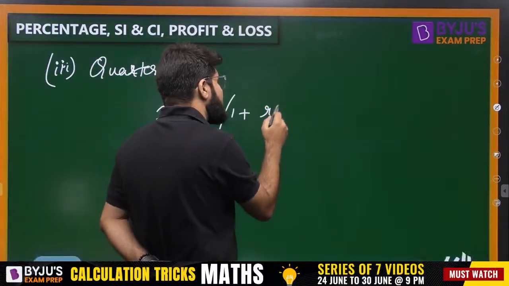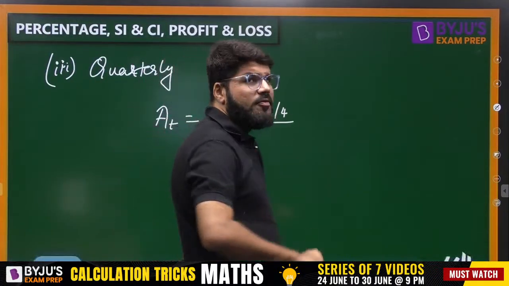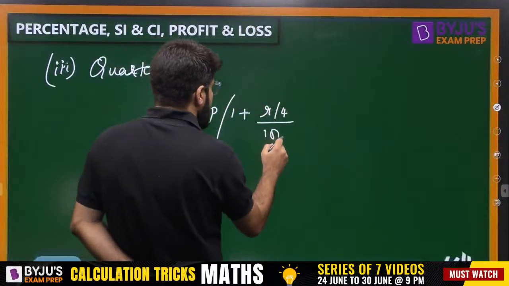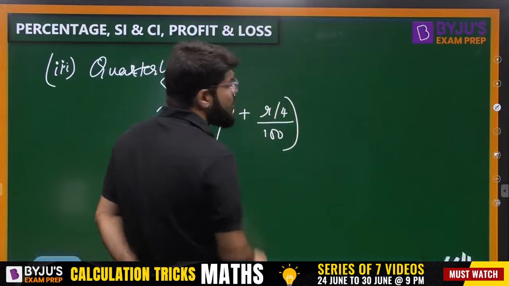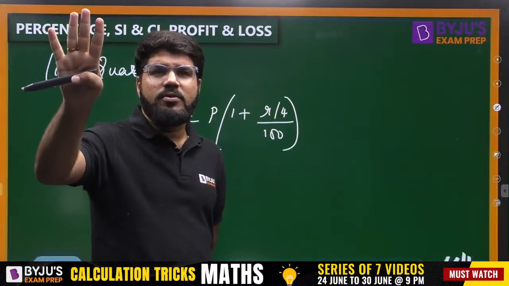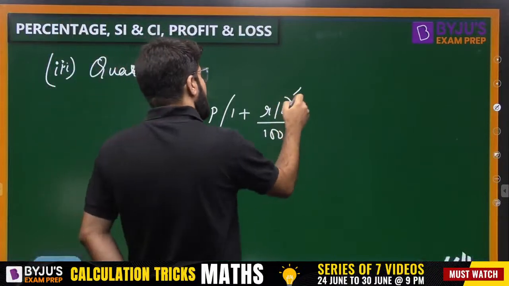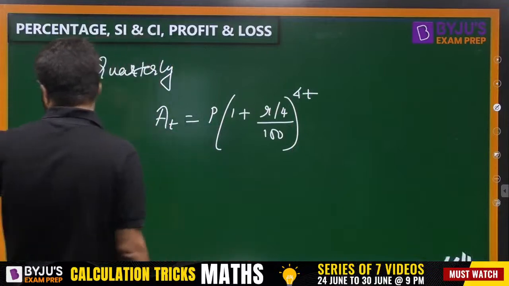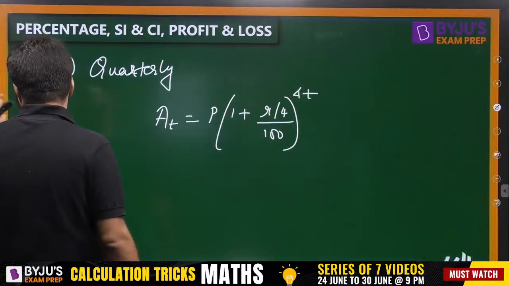So the rate of interest that should be charged is R by 4, then divide by 100, whole raised to the power. 1 year has 4 quarters, so 4 quarter calculations. So T years, 4T quarter calculations. That is the formula that is applicable for you.